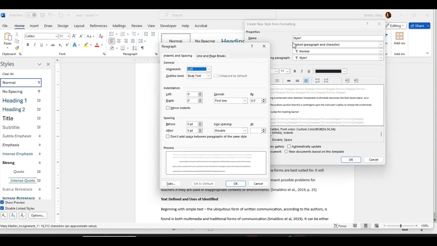Okay, now this is what you'll see when you're setting up your paper and you're creating a double-spaced paper. A lot of times the default for double spacing still gives you like an 8-point spacing between the last line of a paragraph and the start of the next one.